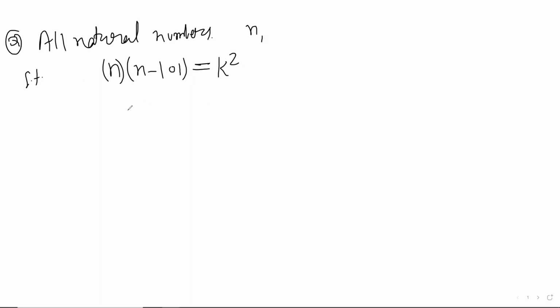First, what I tried was I distributed the k and all those, but I got weird solutions, so I abandoned that. Then what I did was I expanded: n squared minus 101 n minus k squared is equal to 0. Then you put n is equal to 101 plus or minus.